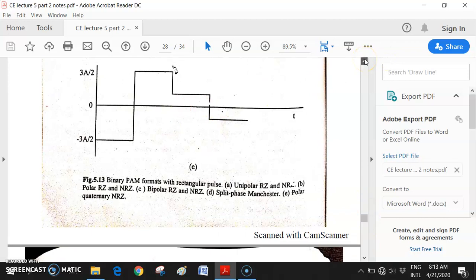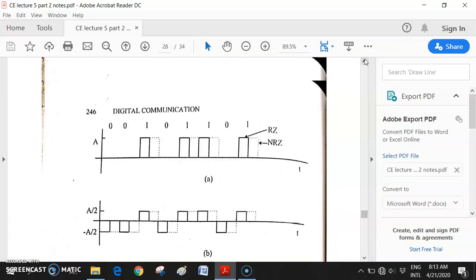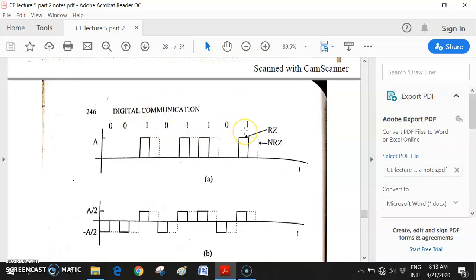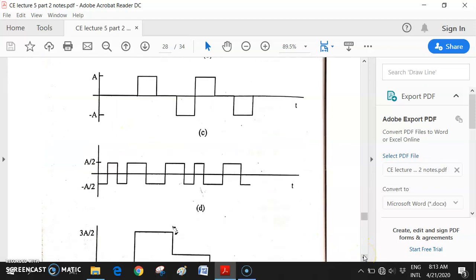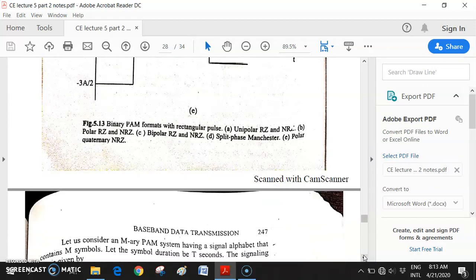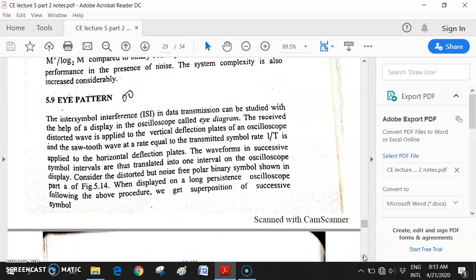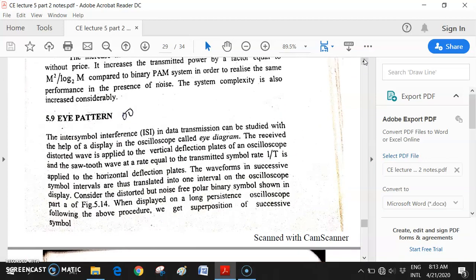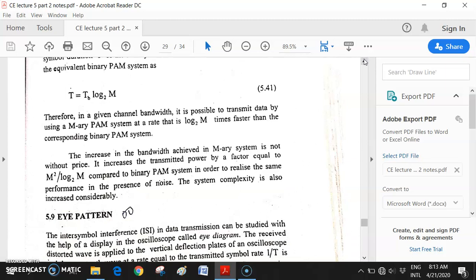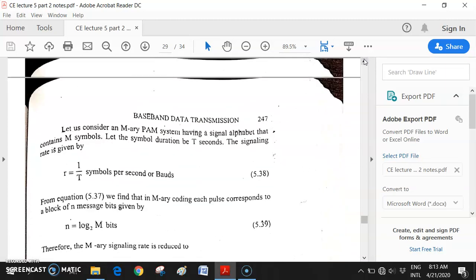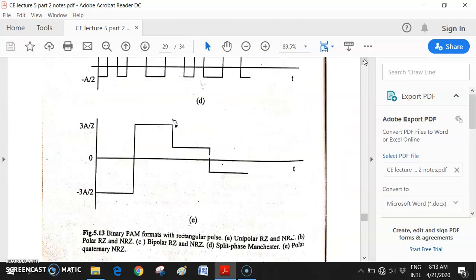That means what data string is coming? 0 0 1 0 1 1 0 1. If you make a group of 2, it is 0 0, 1 0, 1 1 and 0 1. Now you have to follow the corresponding table, but they have not provided any table here. It is actually included in your previous chapter. So directly go to the waveform, this one.